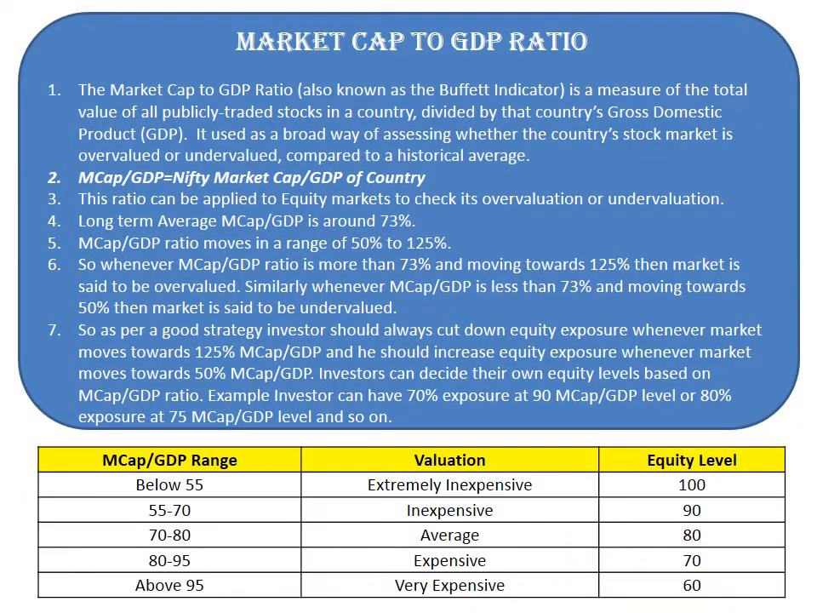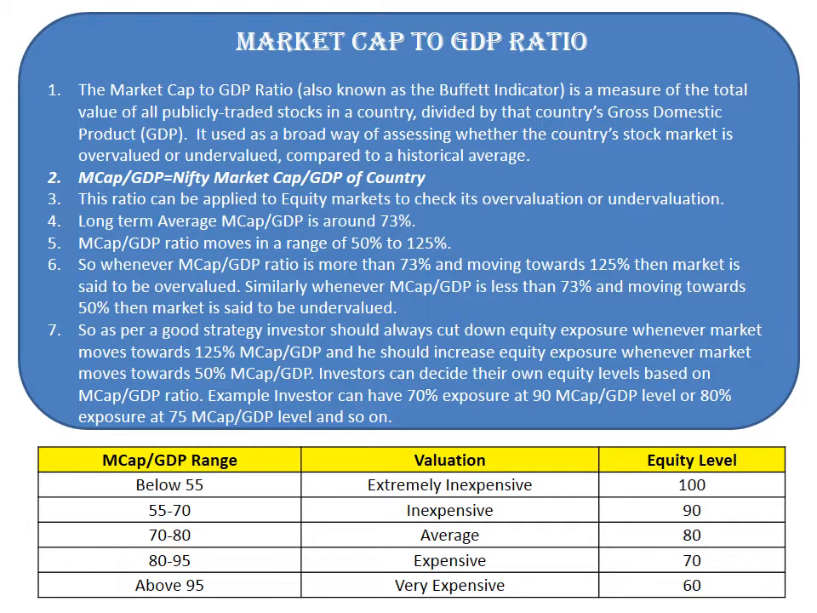Market cap to GDP ratio. The market cap to GDP ratio, also known as the Buffett indicator, is a measure of the total value of all publicly traded stocks in a country, divided by that country's gross domestic product, GDP. It's used as a broad way of assessing whether the country's stock market is overvalued or undervalued, compared to a historical average. This ratio can be applied to equity markets to check its overvaluation or undervaluation. Long-term average market cap to GDP is around 73%. Market cap to GDP ratio moves in a range of 50% to